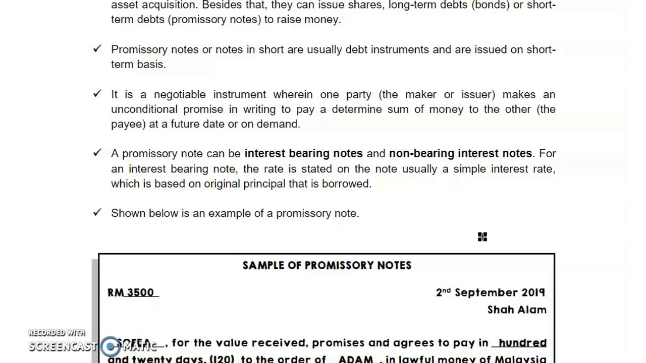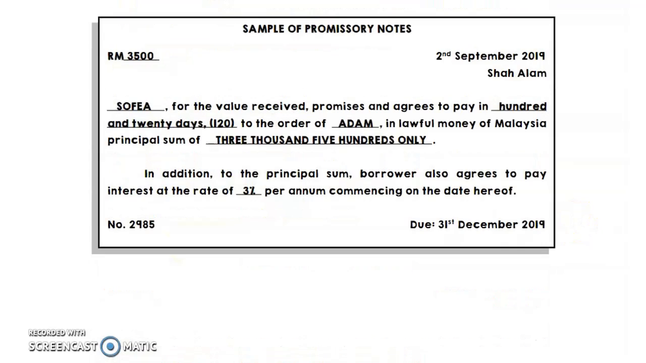For an interest-bearing note, the rate is stated on the note, usually as a simple interest rate. Again, the rate stated on the promissory note is a simple interest rate. So that's why, as I said before, under promissory note we still apply the concept of simple interest rate, which is based on the original principal that is borrowed.